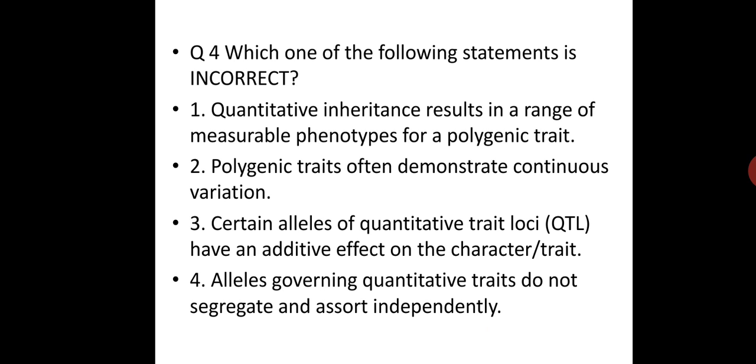Certain alleles of the quantitative trait loci, QTL, have an additive effect on the character trait. The alleles governing quantitative traits do not segregate and assort independently. So out of the four, the first three are correct and the fourth is incorrect.